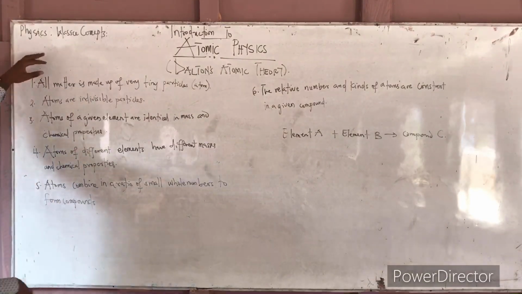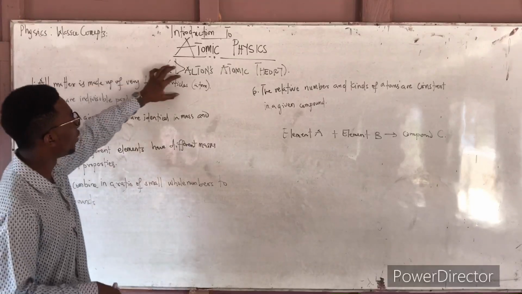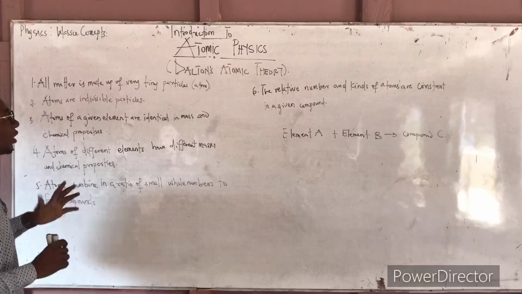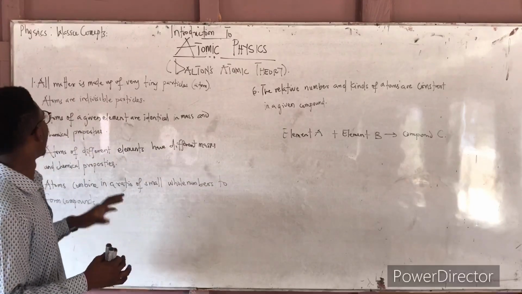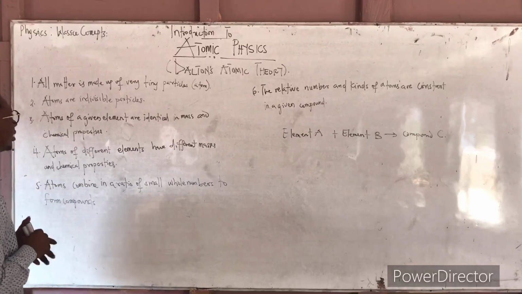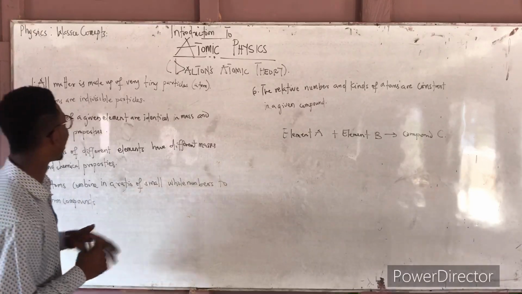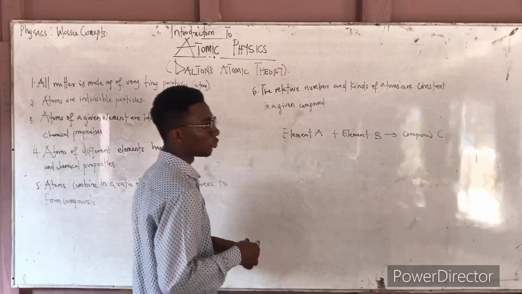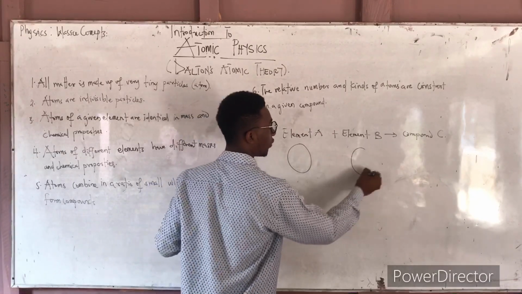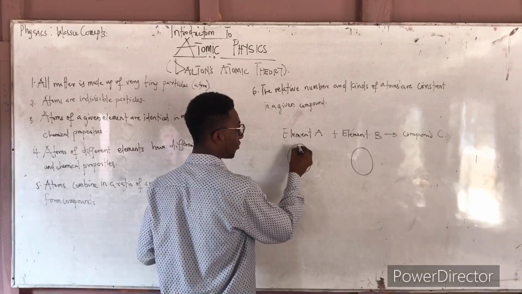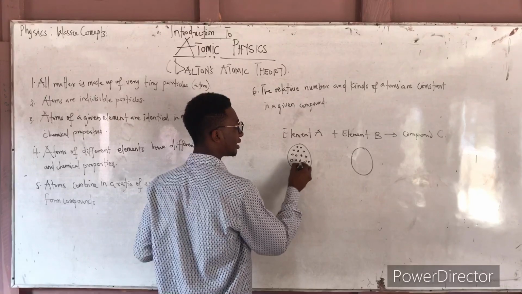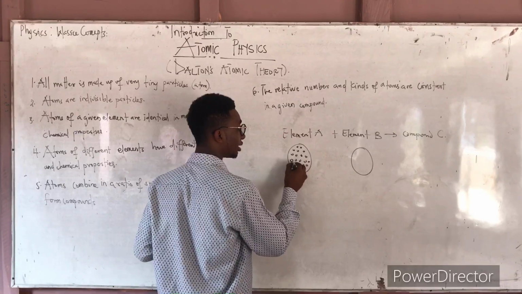Now, the first postulate says that all matter is made up of very tiny particles. That was the first thing Dalton said. All matter is made up of very tiny particles, and atoms are indivisible particles. That means that if you have an element, which is matter, and you divide the element, you get the smallest structure of the element.